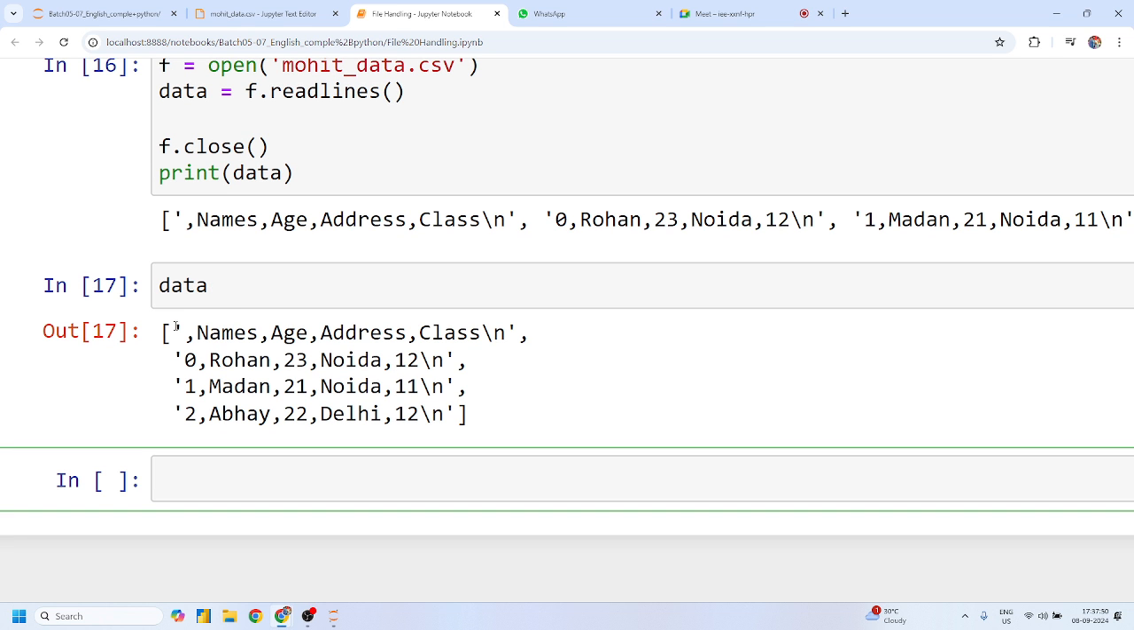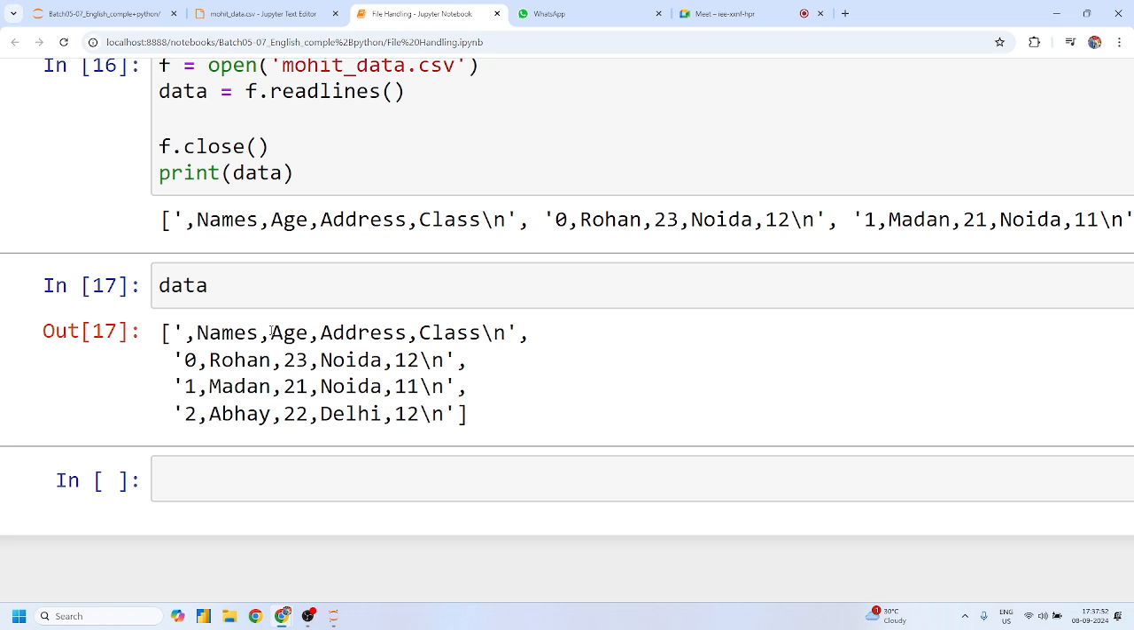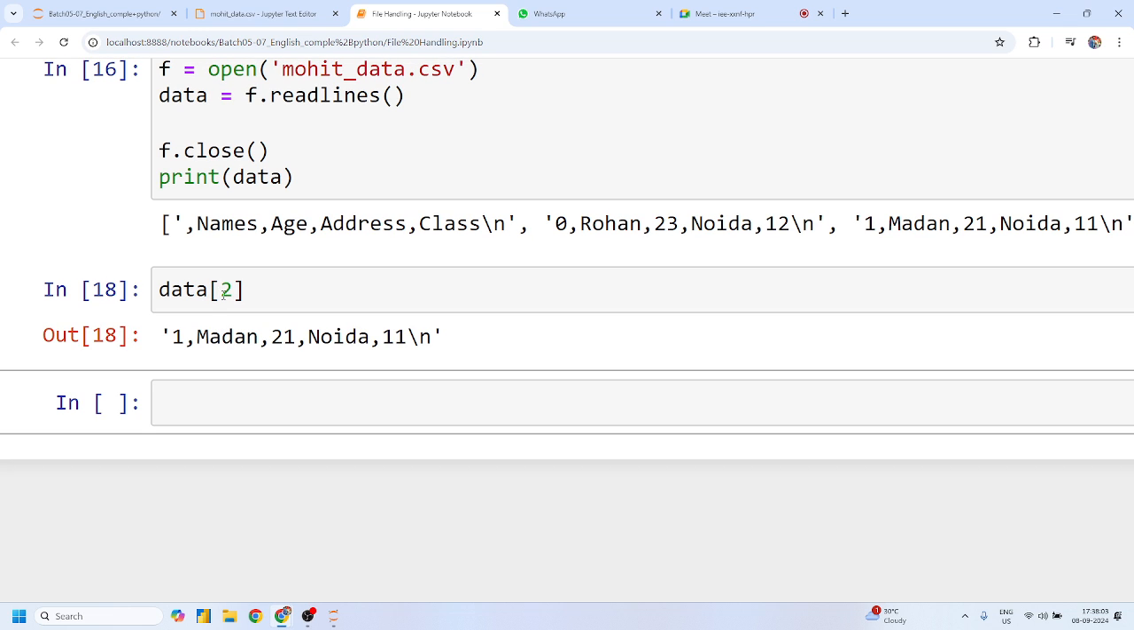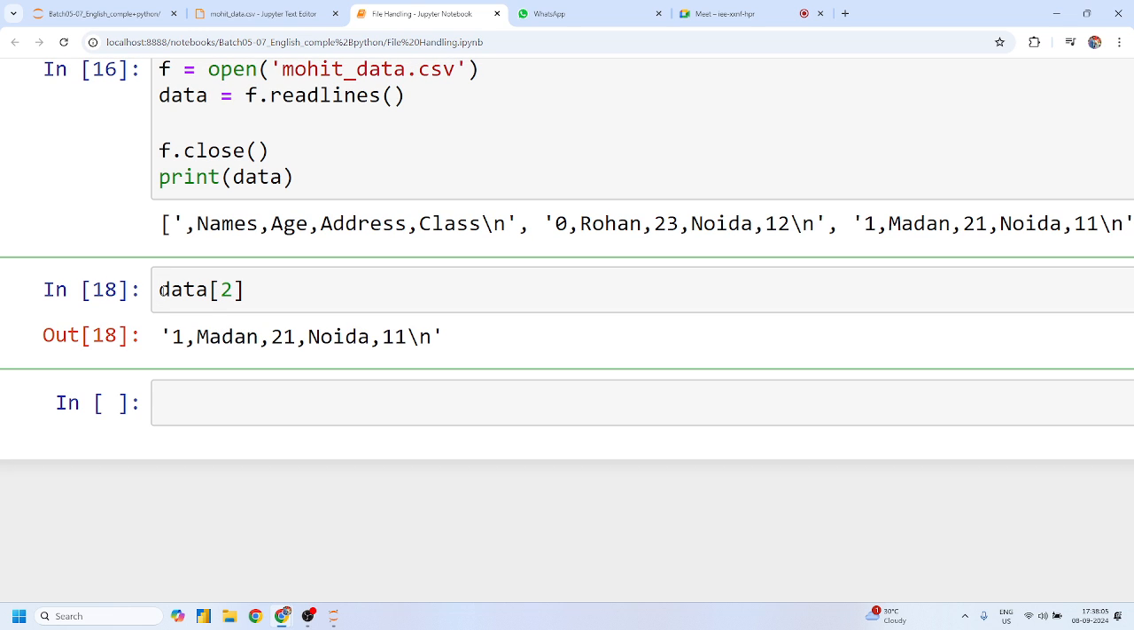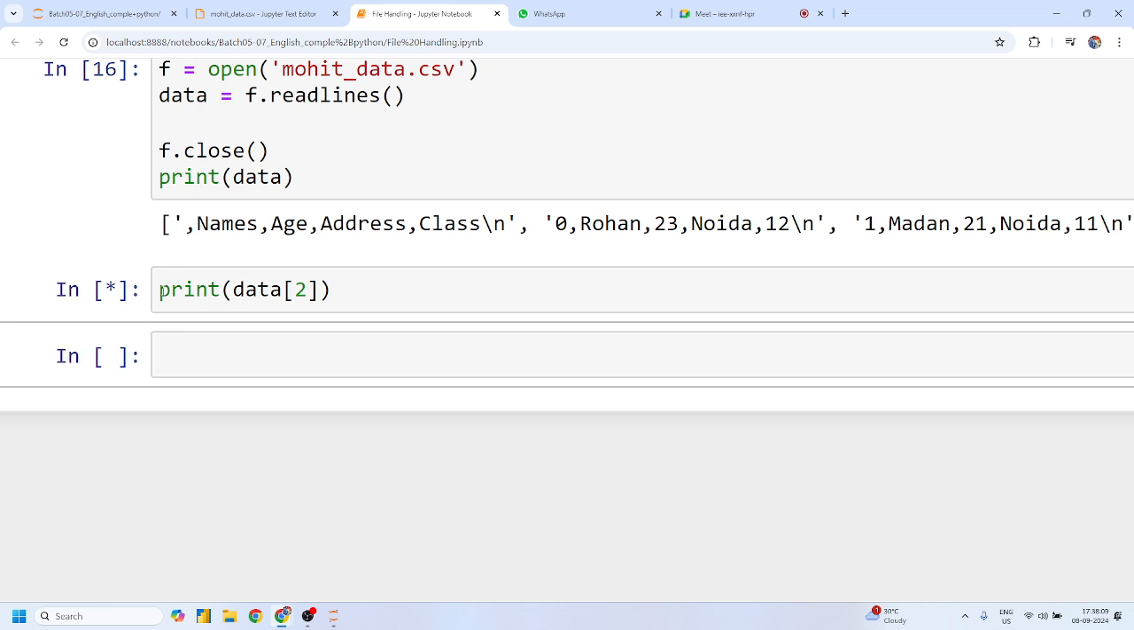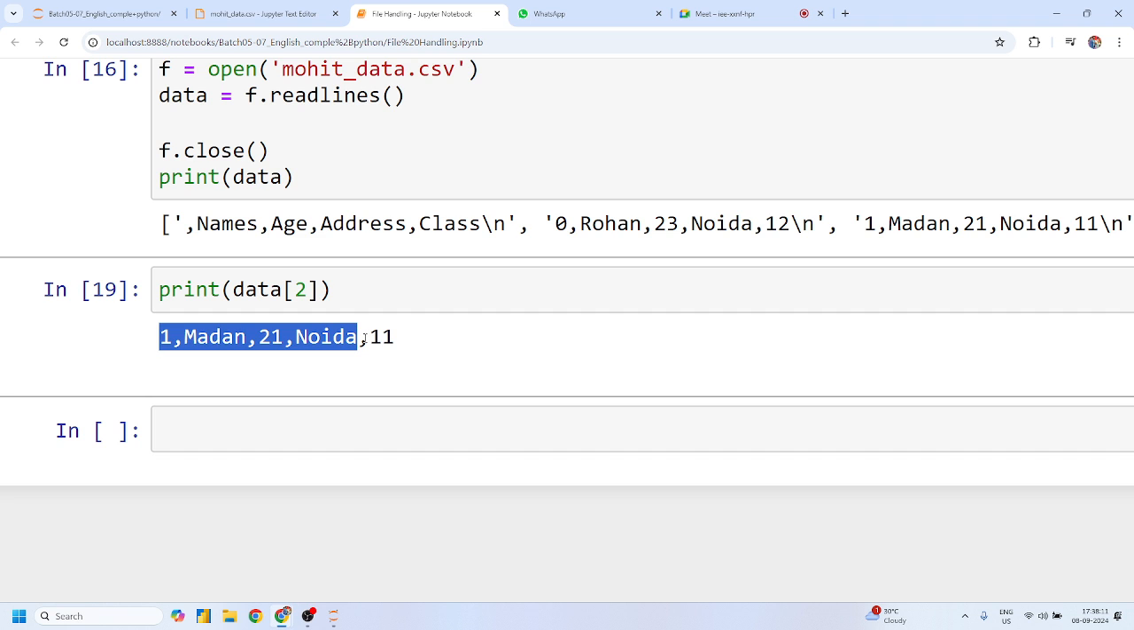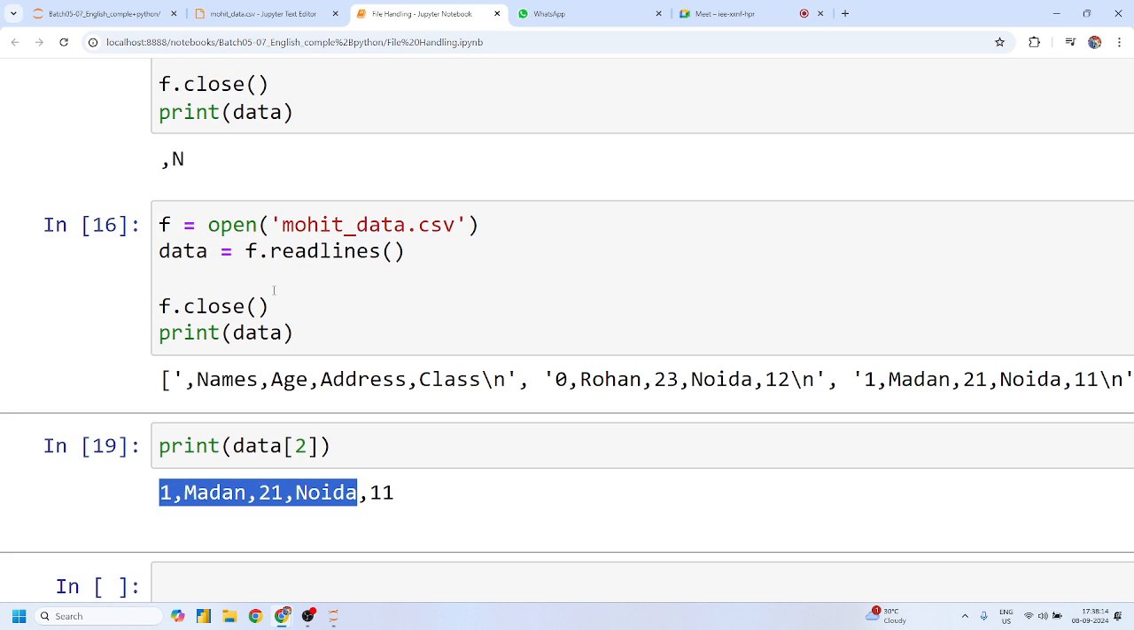Okay, Shivani, all this data is in list format. The first element is your first line. The second element is your second line. Suppose you want to read the third line, then you can just simply pass data of 2, because you know that the zeroth index is the first line. Yes or no, Mohit? Yes, sir. In this way you can get any line you want.